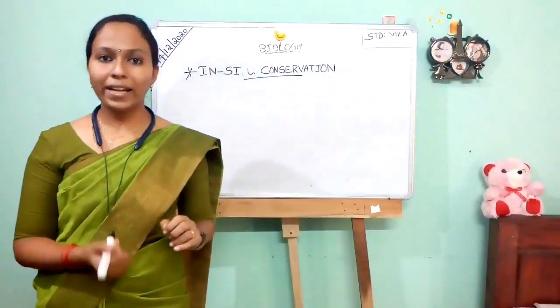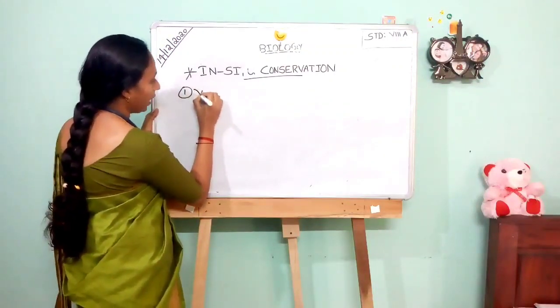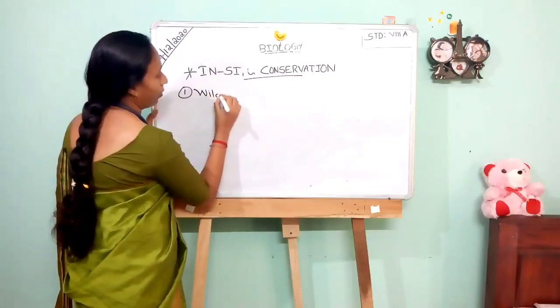The first method of in situ conservation is wildlife sanctuary.